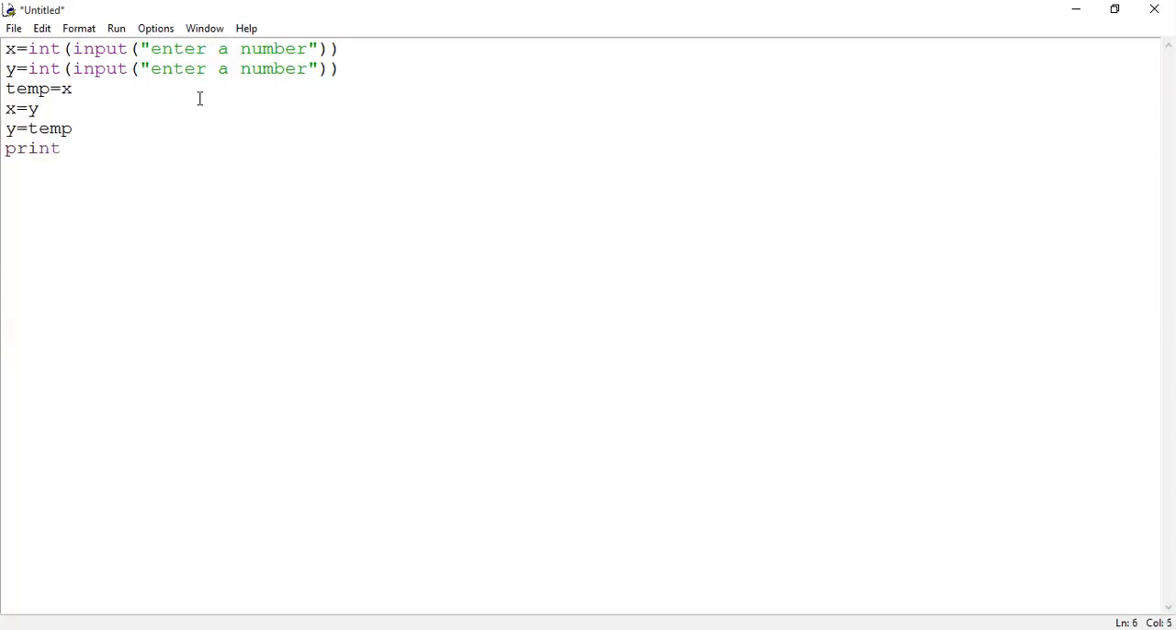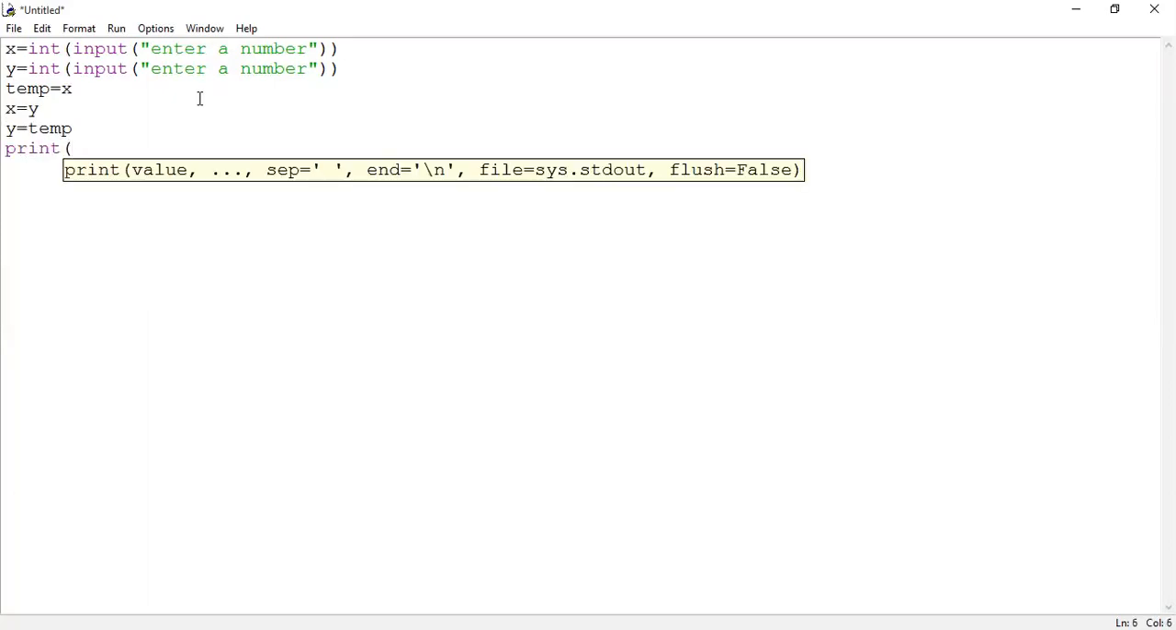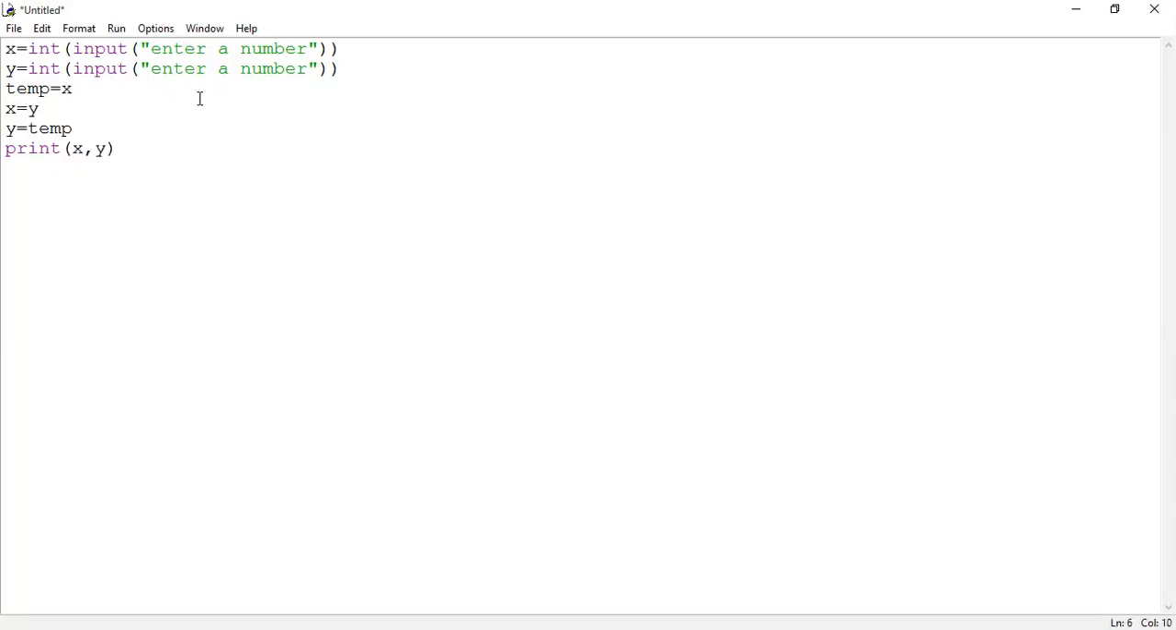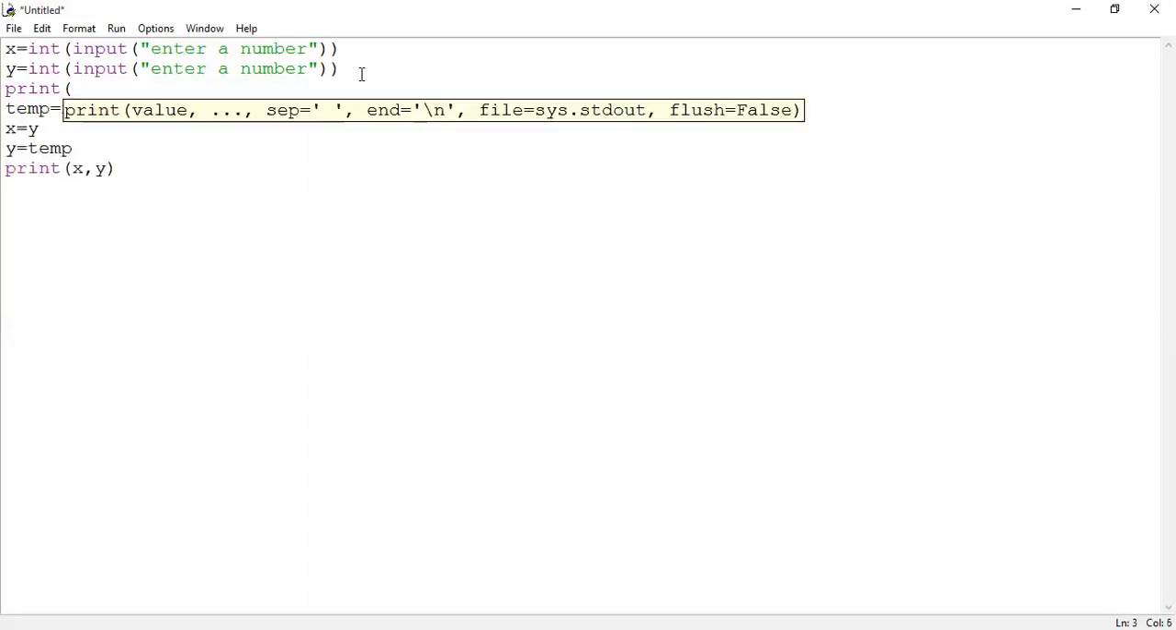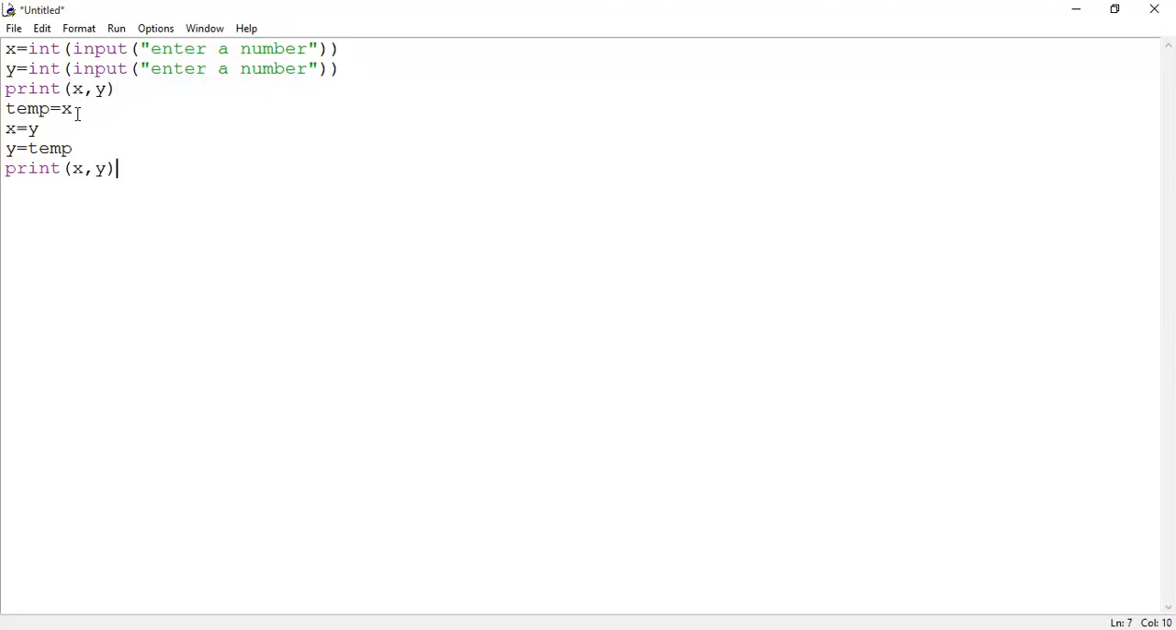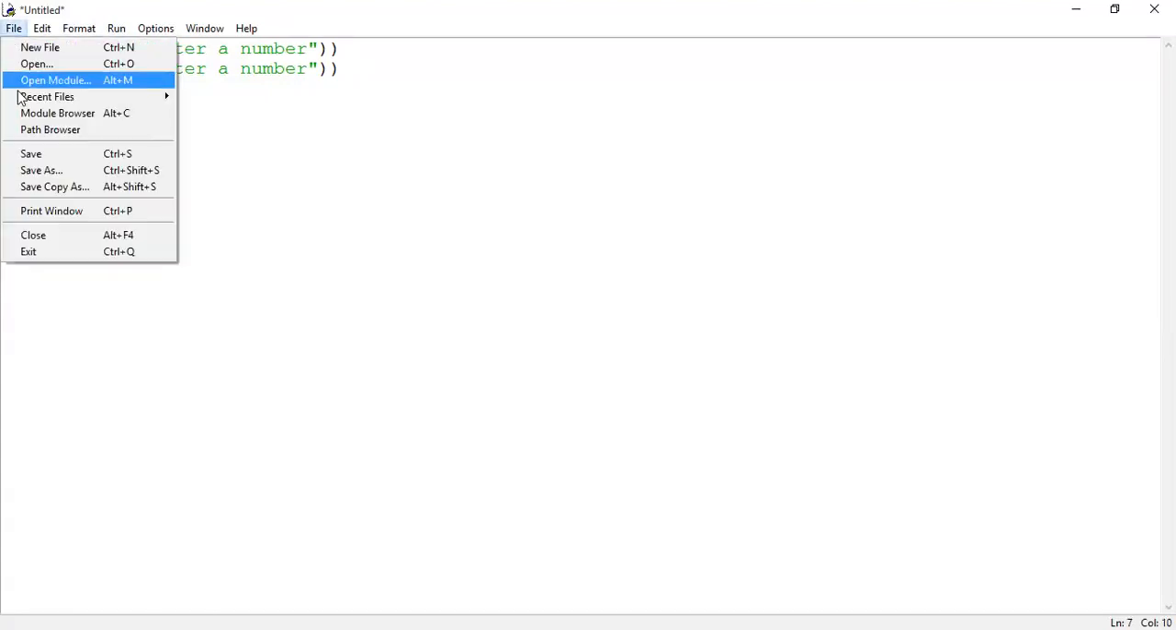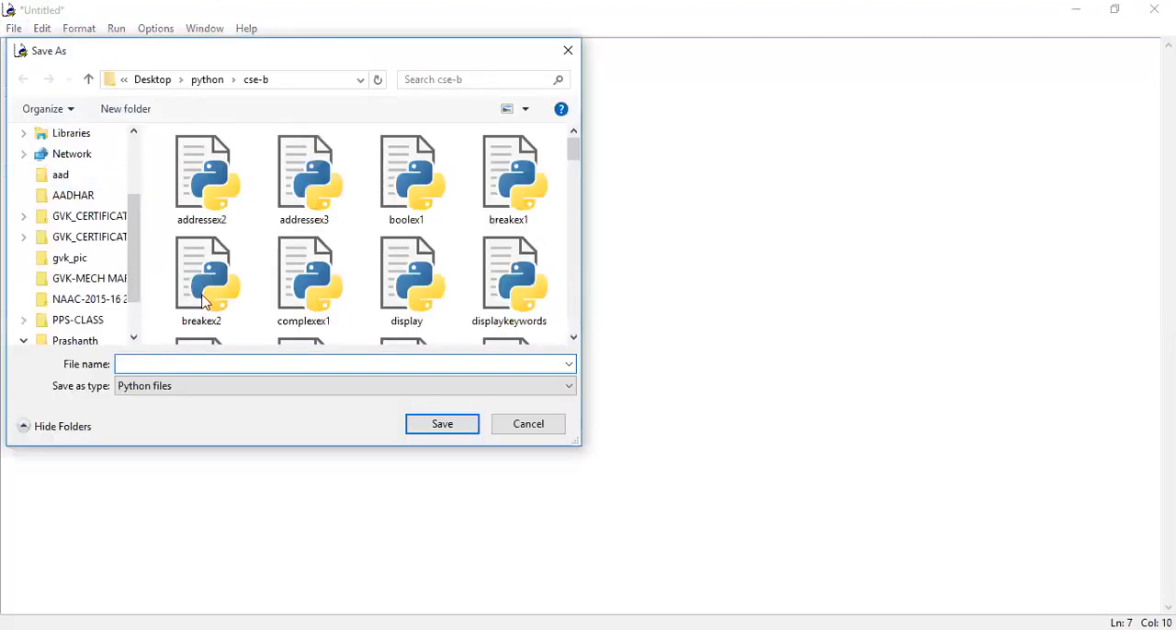So print the values of X and Y. X comma Y is written. After reading the values into the X and Y variables respectively, display the values of X and Y. So print X comma Y. Is this a swapping logic or not? Yes, sir, as we have seen in the C programming language. So I'm doing it with the help of three variables. Save the logic, guys. Save as swap two numbers dot py.